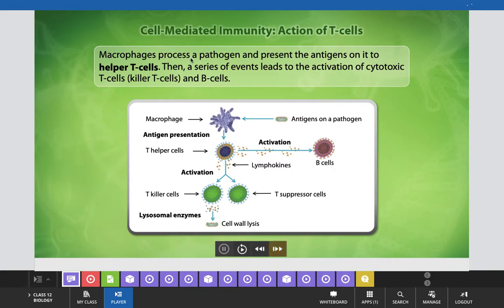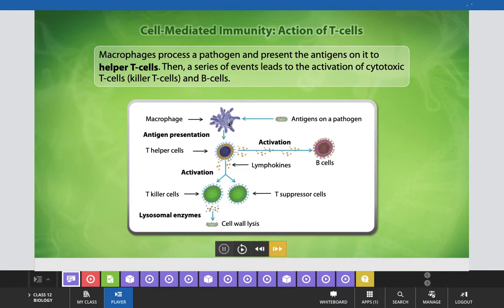Macrophages process a pathogen and present the antigen on it to helper T cells. Then a series of events leads to activation of cytotoxic T cells, killer T cells, and B cells. Now here in this flow chart you can see how macrophages respond to generate cell mediated immunity. Here this is a macrophage cell.